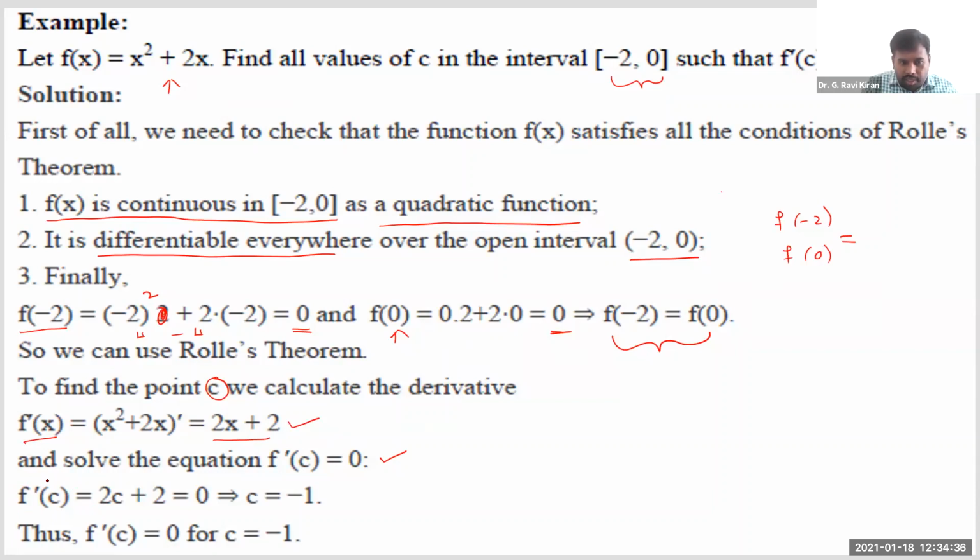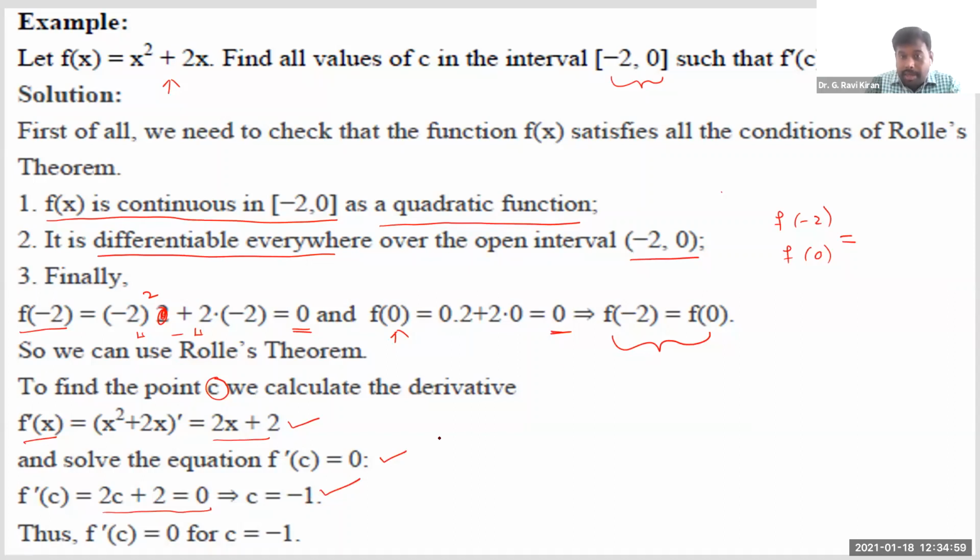In this expression, I'm now substituting x equal to C. So f dash of C is 2c plus 2, and I'm equating this f dash of C to 0. By equating f dash of C equals 0, we get the value of C as minus 1. Now what we need to verify is whether such a C exists or not.